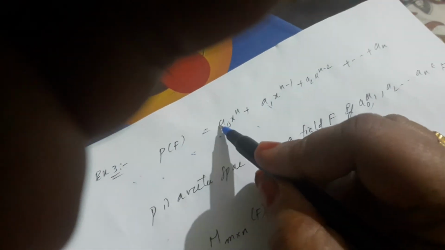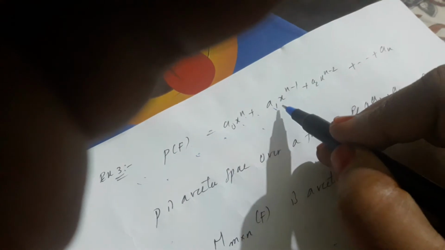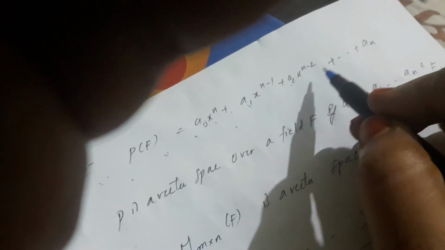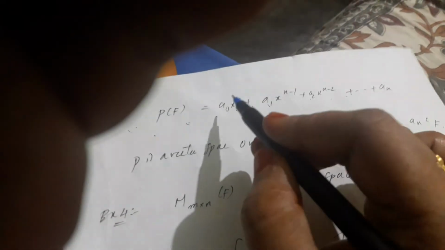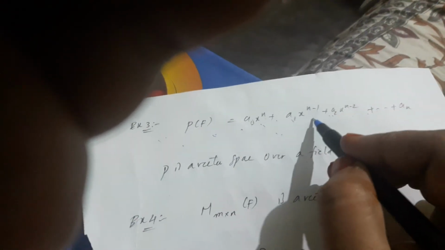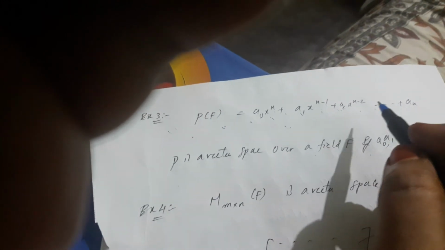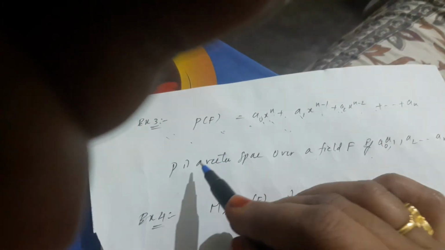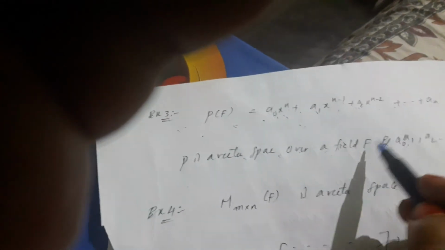Example 3. P of F is equal to a0 s to the power of n plus a1 s to the power of n minus 1 plus a2 s to the power of n minus 2 and so on up to an. This is in the form of a polynomial. a0, a1, a2 and so on up to an belong to F, and these are all scalars. s to the power of n, s to the power of n minus 1, s to the power of n minus 2 and so on are all vectors. Therefore P is a vector space over a field F.